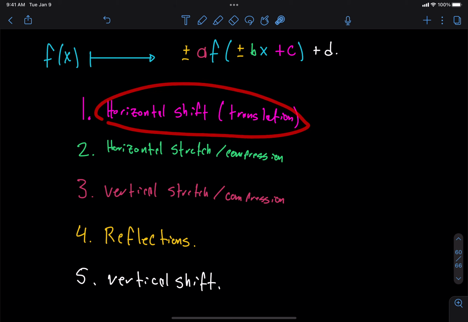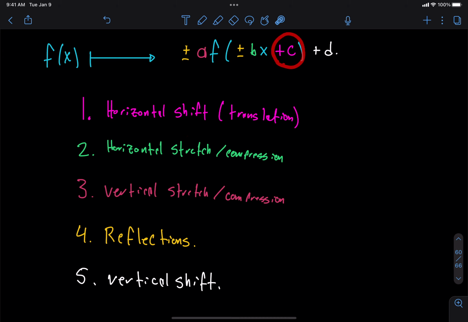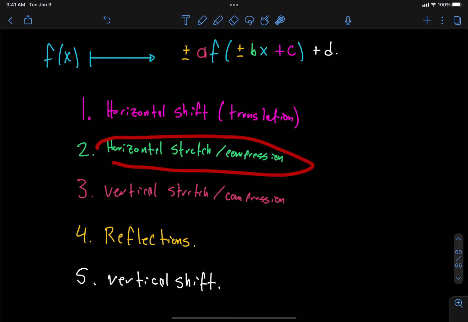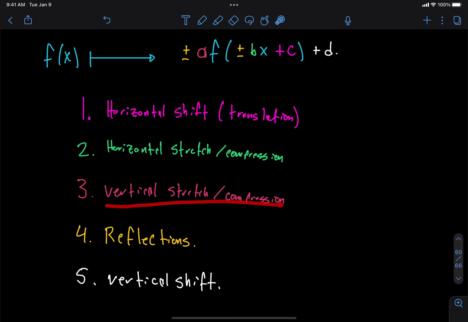First, we do the horizontal shift, okay? That corresponds with C, the number C. Then we do a horizontal stretch or compression, if there are any. If there aren't any, we just get rid of this step, all right? So horizontal stretch comes next. That's B, the number B. Then we do the vertical stretch, okay? That's the number A.